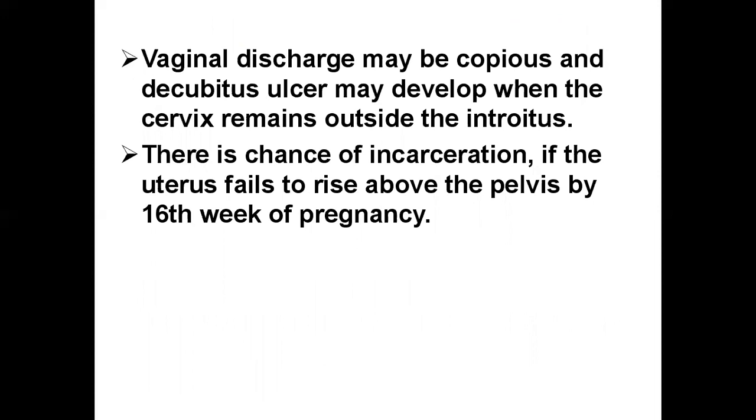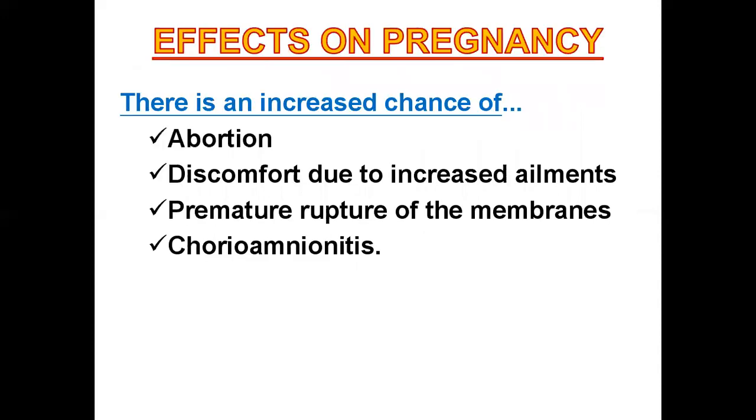There is a chance of incarceration if the uterus fails to rise above the pelvis by the 16th week of pregnancy. Now, this incarceration of the uterus means the pregnant uterus is entrapped in the pelvis between the sacral promontory and the symphysis pubis. Now, effects on pregnancy.